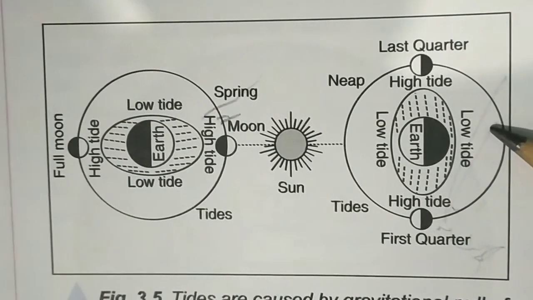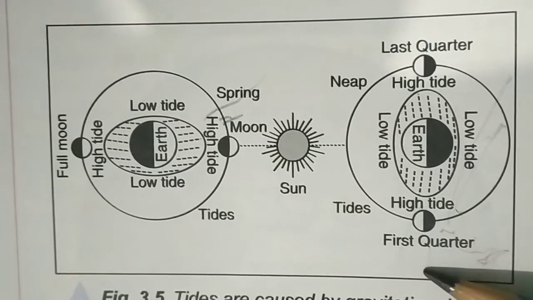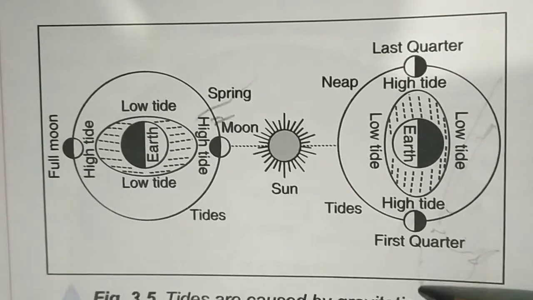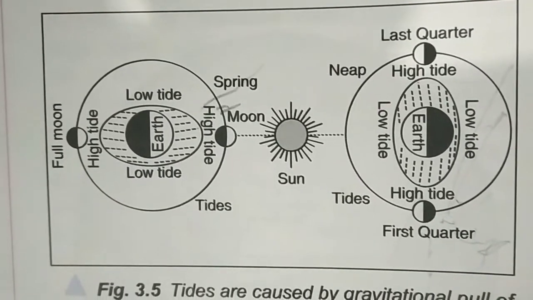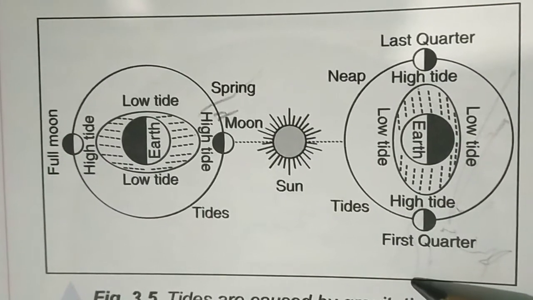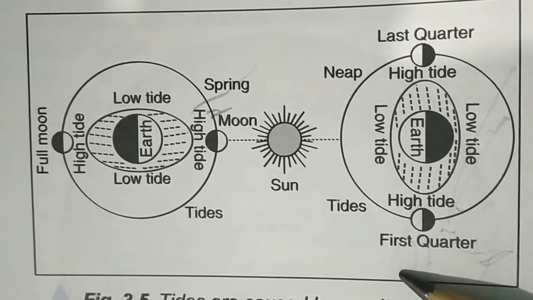It causes tides. The rotation of Earth causes tides. Tides are the rise and fall of the sea level twice daily. It is a result of the impact of gravity of both the moon and the sun. The tides are the highest when the Earth, the sun, and the moon are in a straight line.